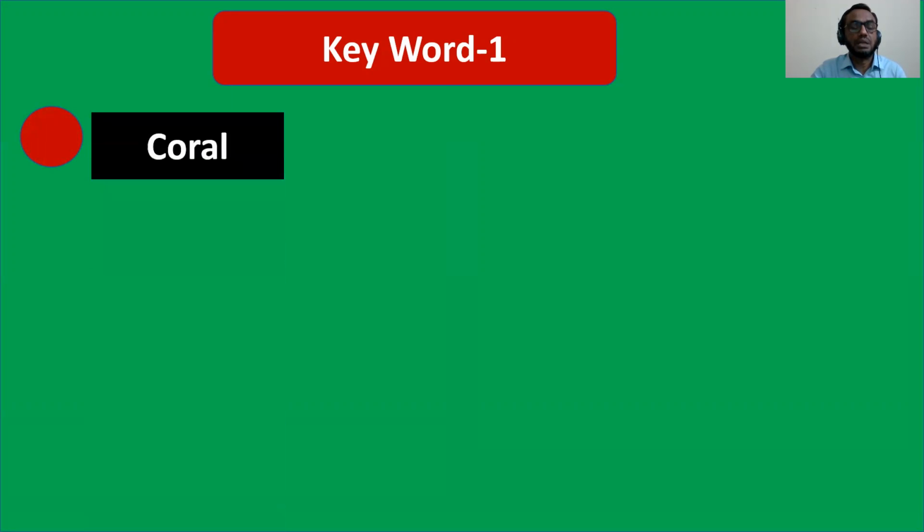Now, look at the keywords. Whenever we go through the passage, we have to face some new words, keywords. So I'm going to discuss some new keywords. Keyword number one is coral. What is coral?